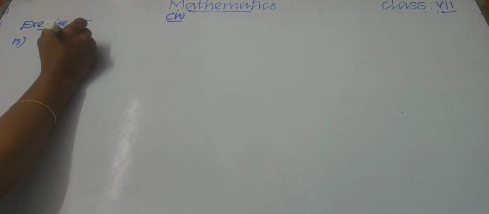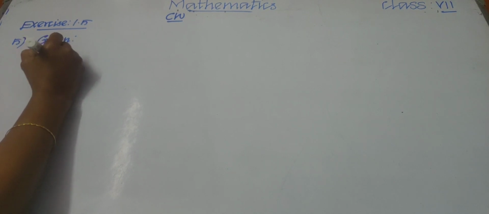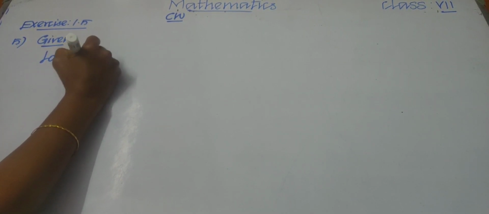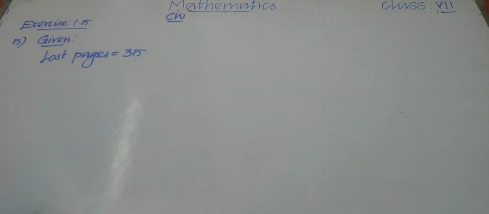After writing the question, write given. What is given first? 35 pages of his work was lost. So lost pages is equal to 35. That is given, okay children.